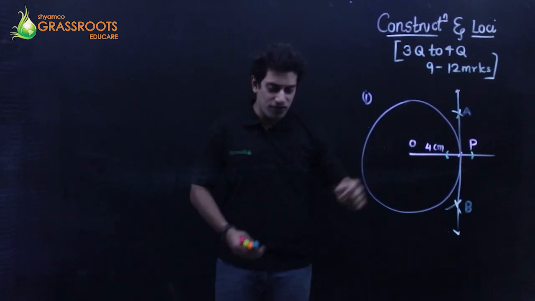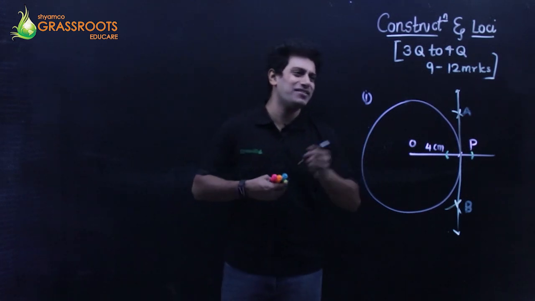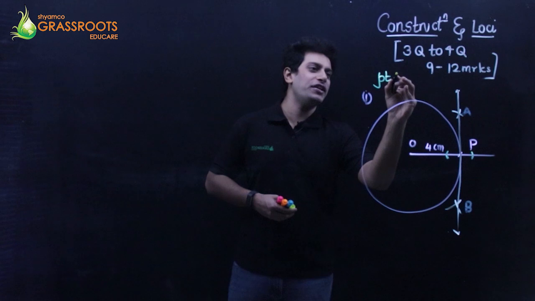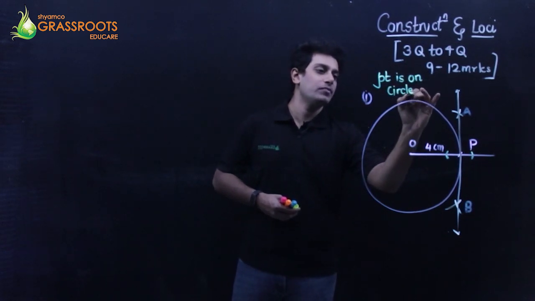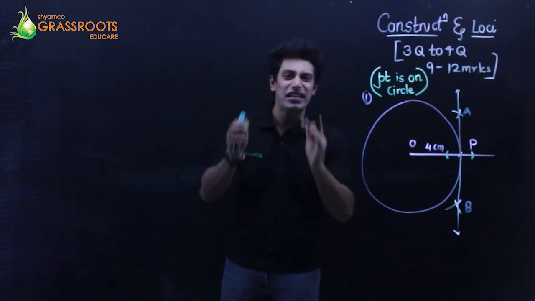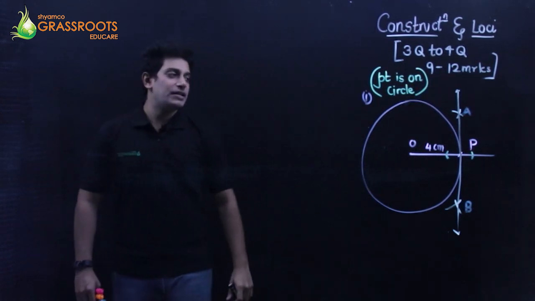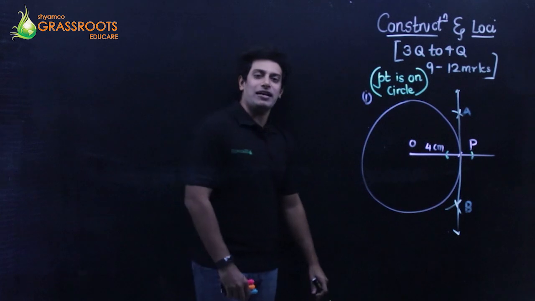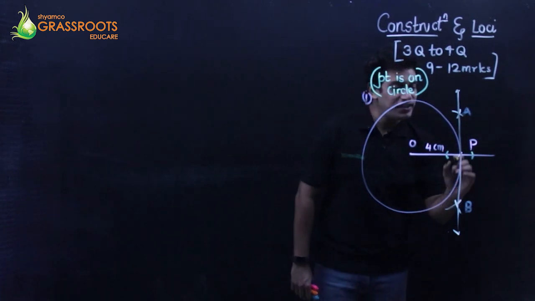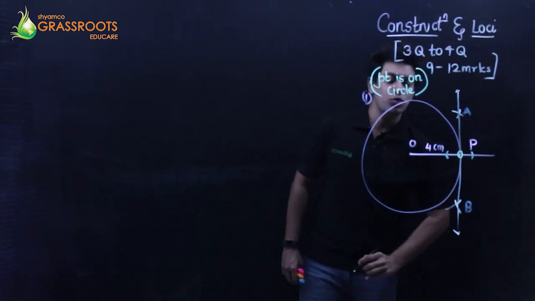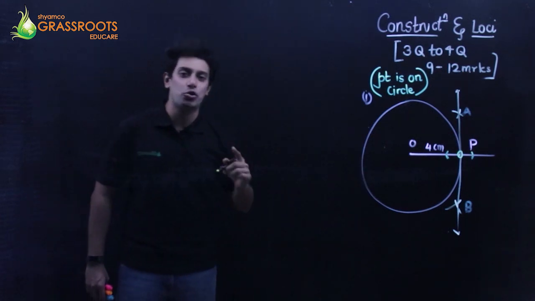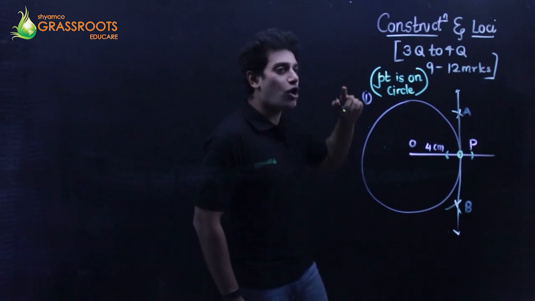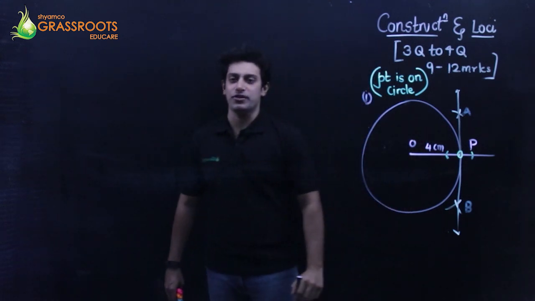So the point is on the circle. If I write the basics, can I say the point is on the circle? This is a category 1 sum, right? Okay, so can I come to a conclusion? When a point is on the circle, you can only draw one tangent. So one and only one tangent can be drawn when a point lies on the circumference of a circle.